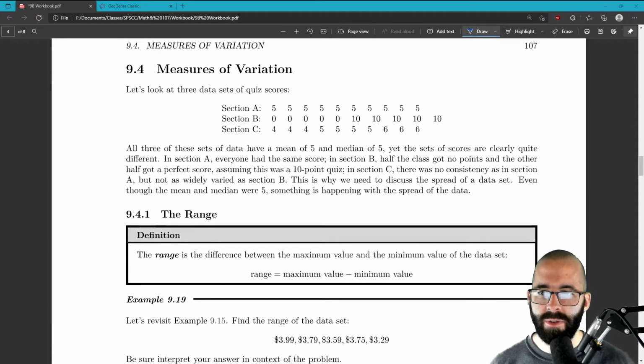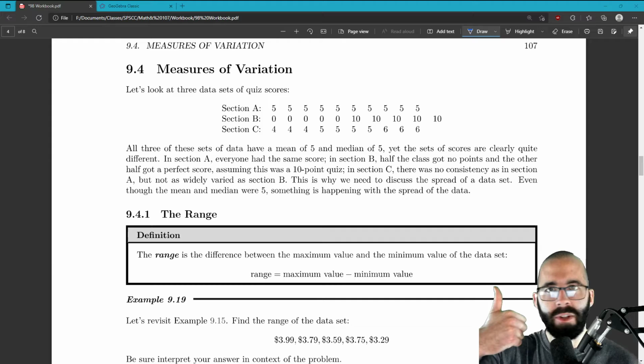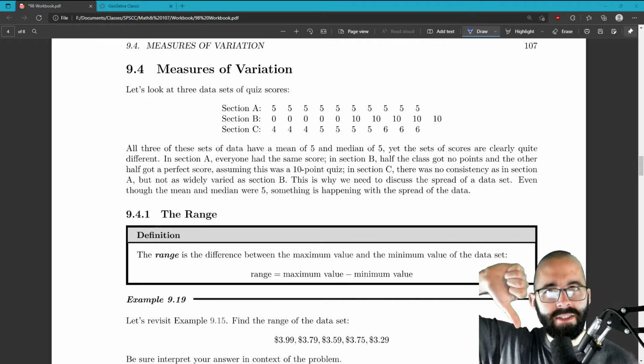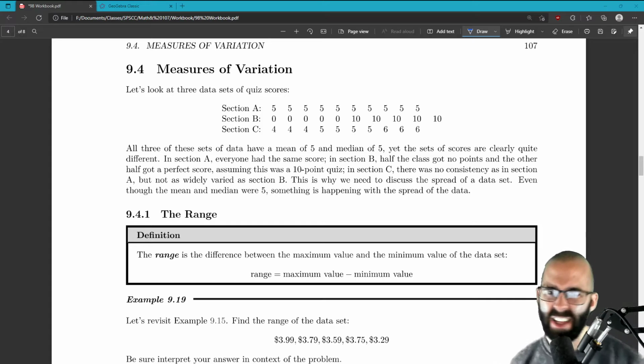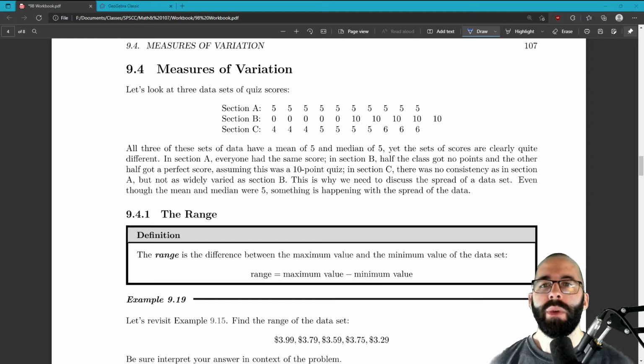Are you ready for the range, which most people love, and the standard deviation, which is also a thumbs up because I love standard deviation? You might not like standard deviation, but we'll see. So we're going to start by looking at some quiz scores, some data sets. They're made up. They're not your quiz scores. Good thing too, because your quizzes are out of 20 points.